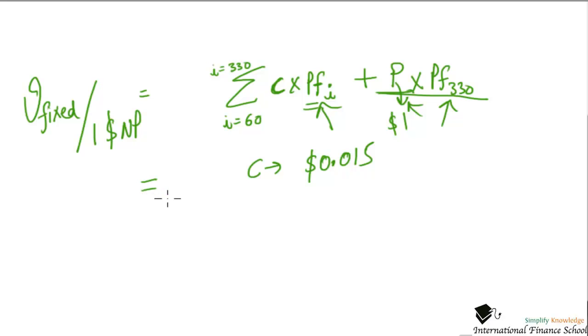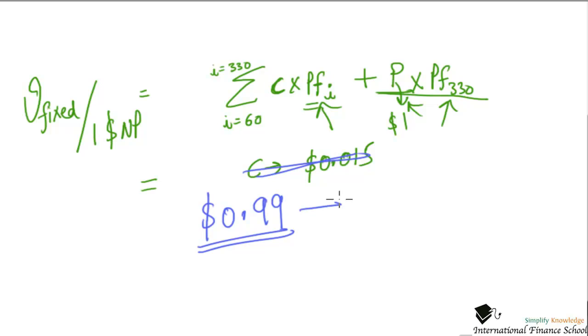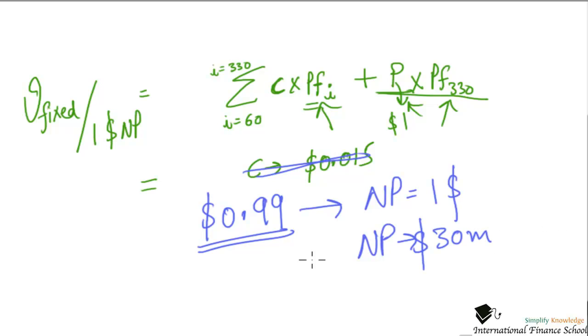So the value of the fixed bond, after computing all this, let's say comes out to be $0.99. Now we are saying this is the value of the fixed coupon bond with a notional principal of $1, and in reality my notional principal was $30 million. So multiply this with this to actually get the final value of the fixed bond in this situation. So we got V fixed, one side to value the swap.